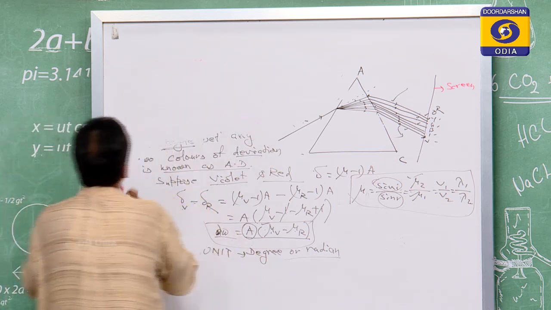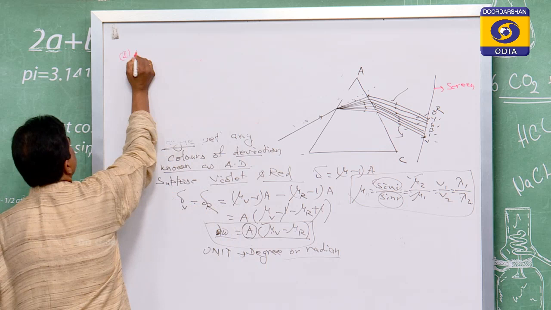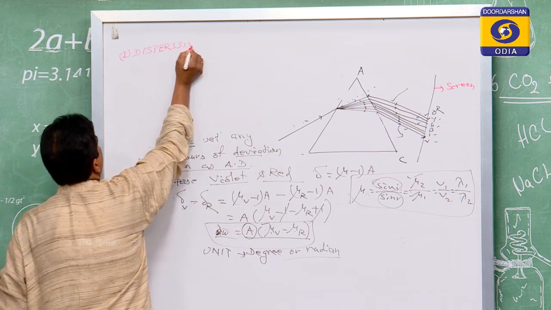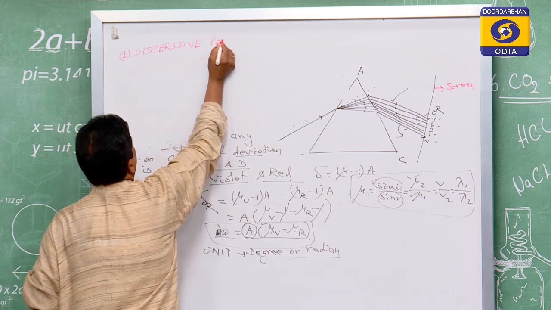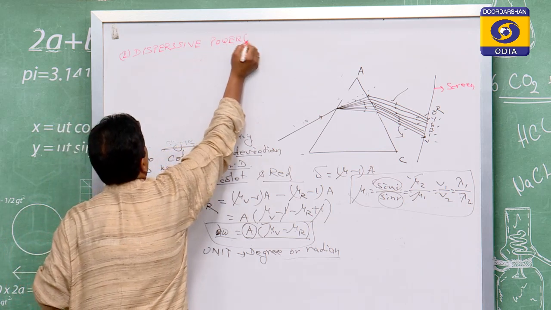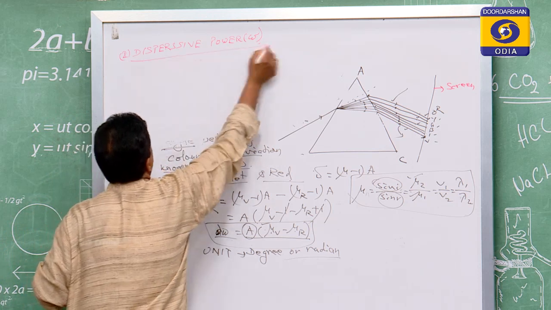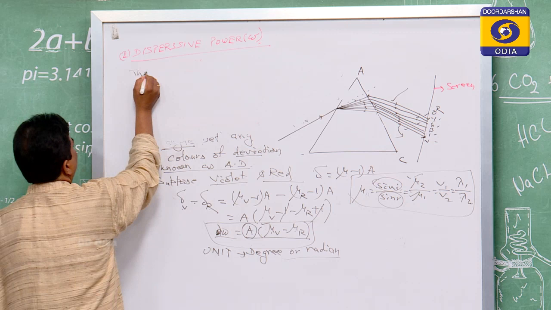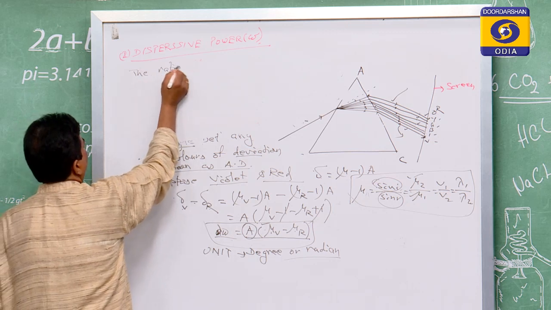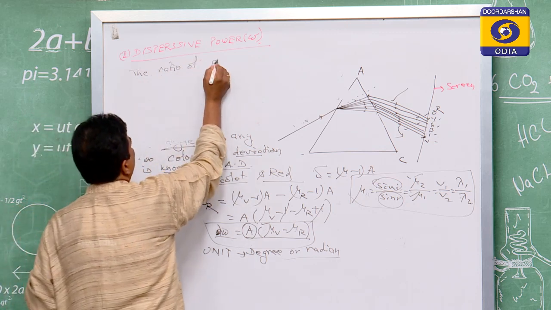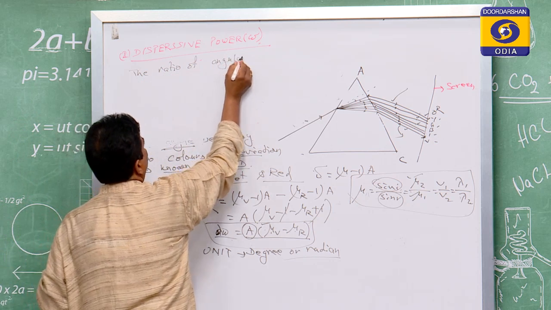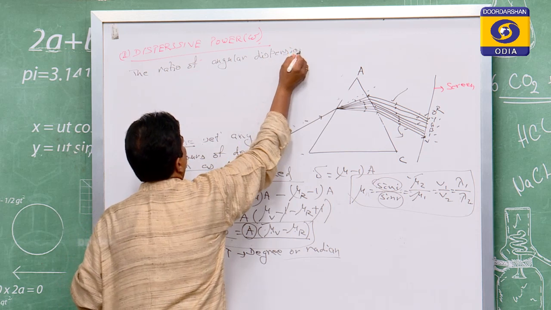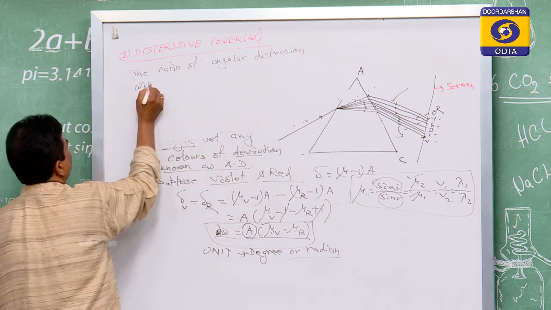And another term is the dispersive power, and that is omega. So dispersive power is defined as the ratio of the angular dispersion to the mean deviation.